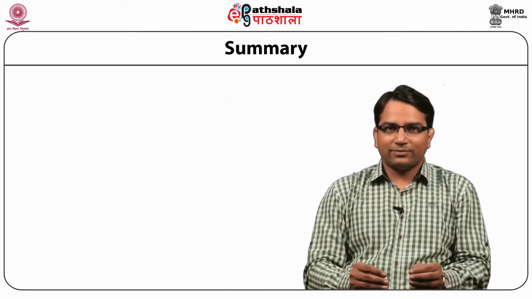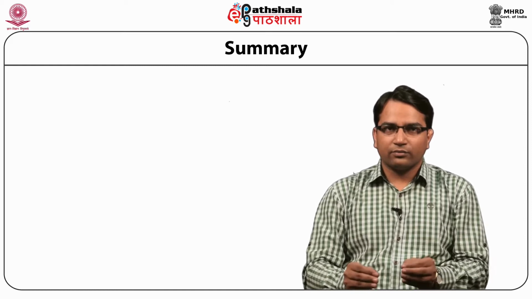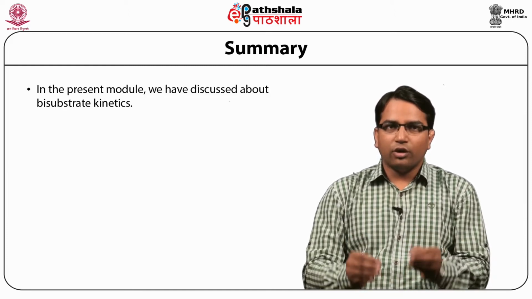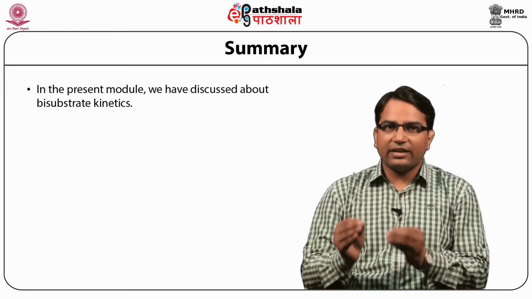So students, let's summarize what we have discussed in this module. We have discussed bisubstrate reaction kinetics.